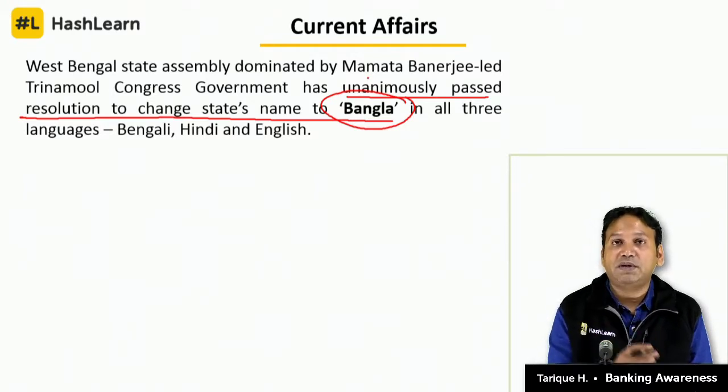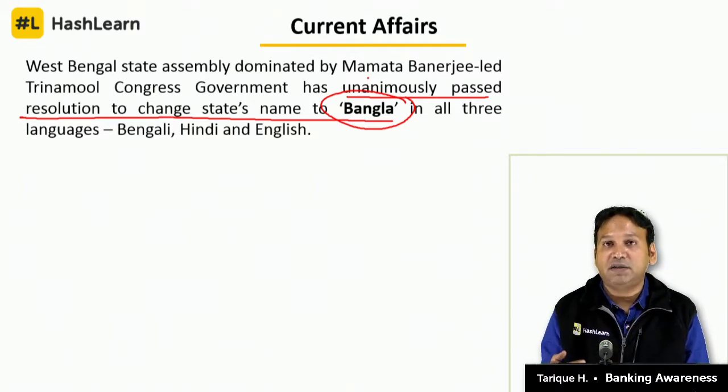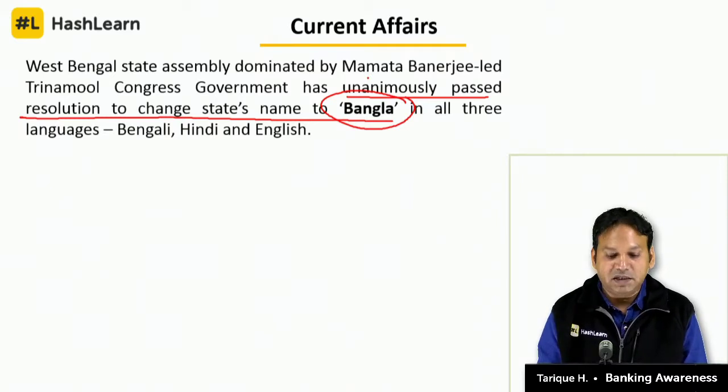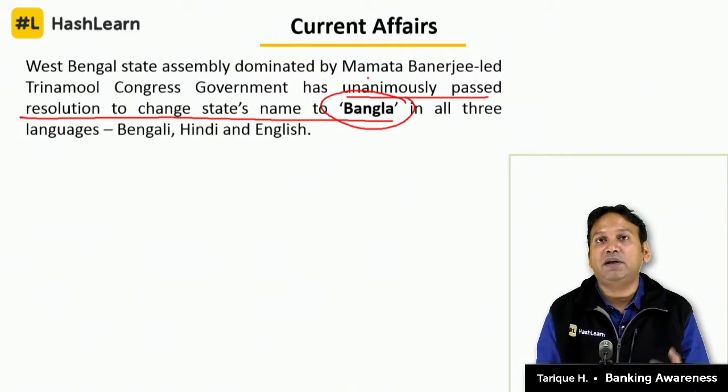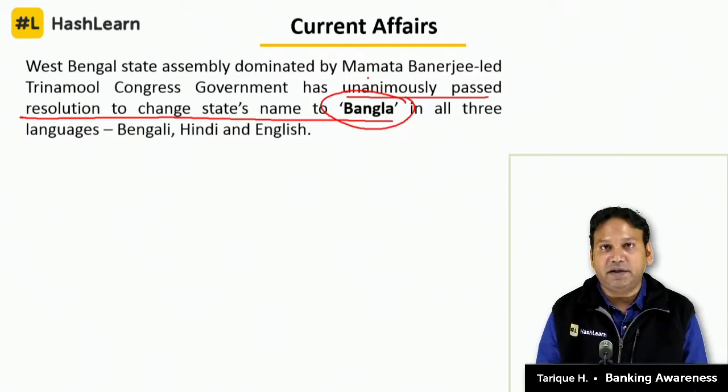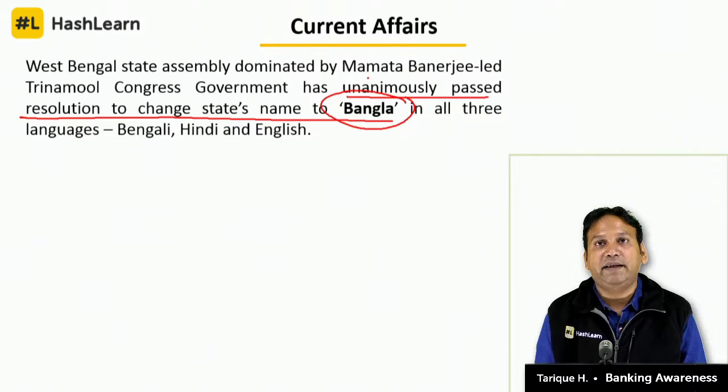So what is the proposed name of the West Bengal state as passed by the West Bengal State Assembly? The answer is Bangla, but it is yet waiting to get approval from the Union, the Centre and the Parliament. Only then can the name of the state change to Bangla.